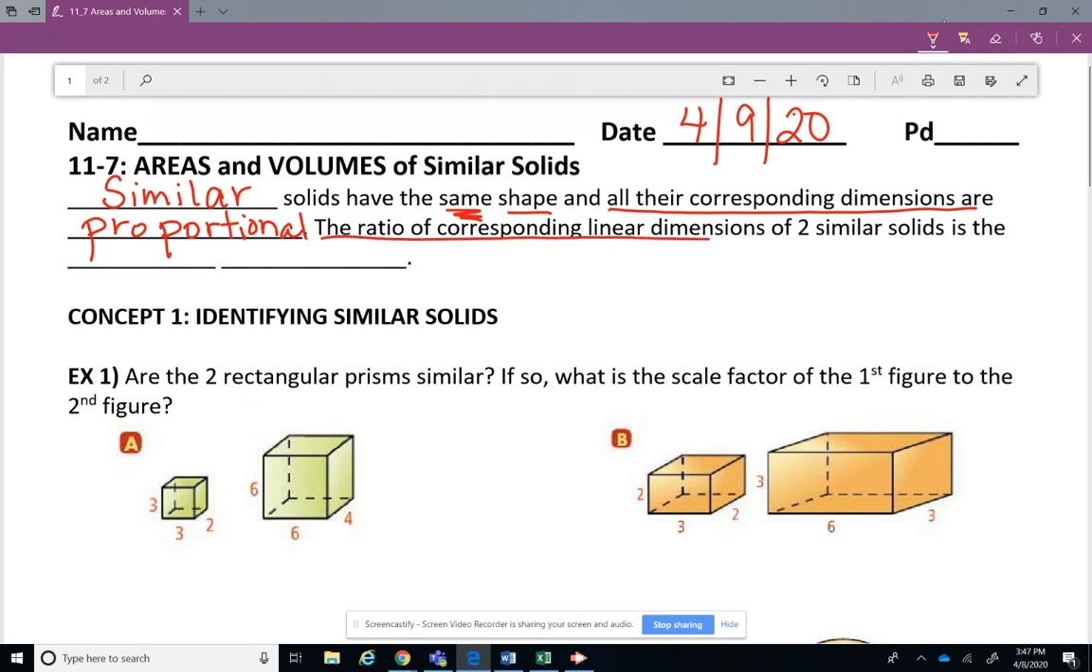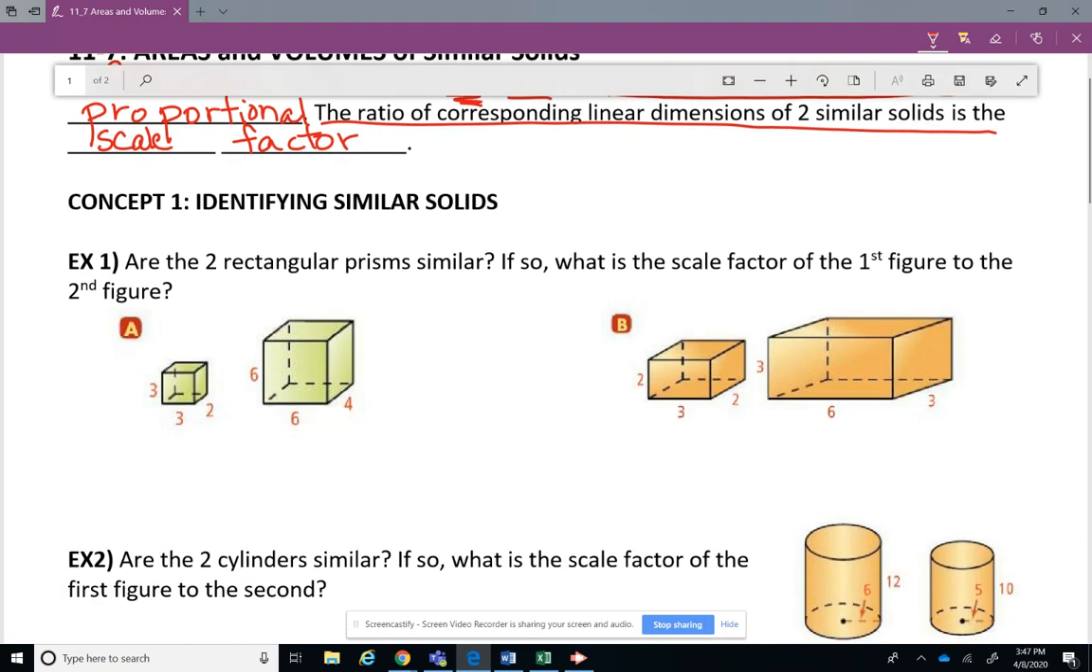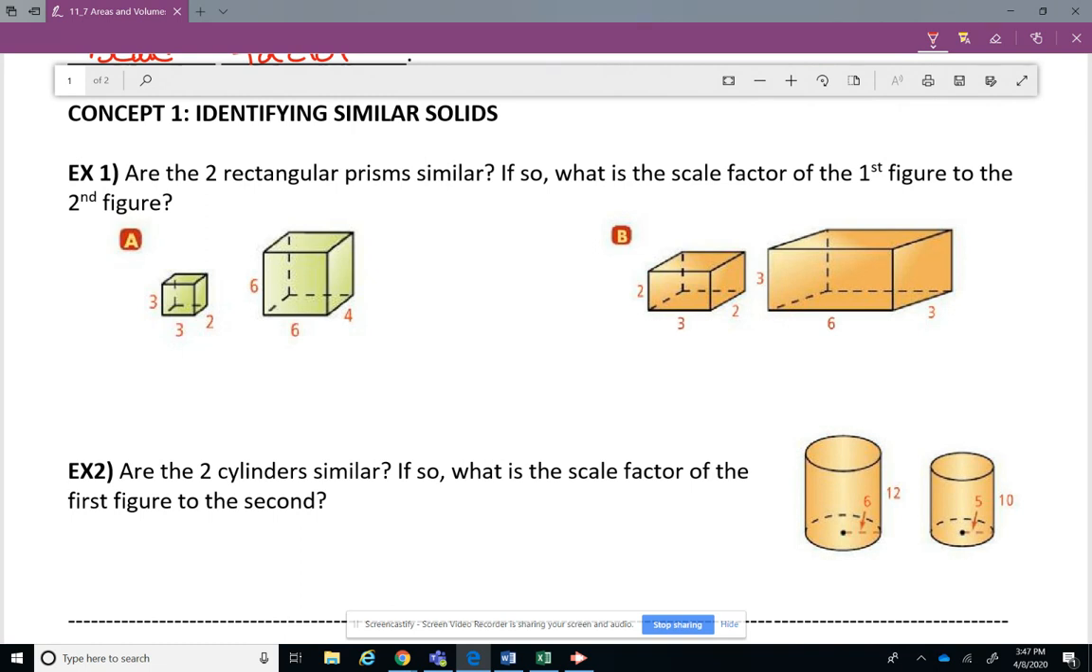The ratio of corresponding linear dimensions of two solids is the scale factor. And you know about that as well. Scale factor: the ratio of one solid to another, or back when we were just doing shapes, the ratio of one 2D shape to another. But we're doing solids. We're just going to apply what we already know to the solids that we've been working on. All right, so number 1, are the two rectangular prisms similar? So that's good. They're both rectangular prisms, so they're the same solid. Not the same shape, though. If so, what is the scale factor of the first figure to the second?